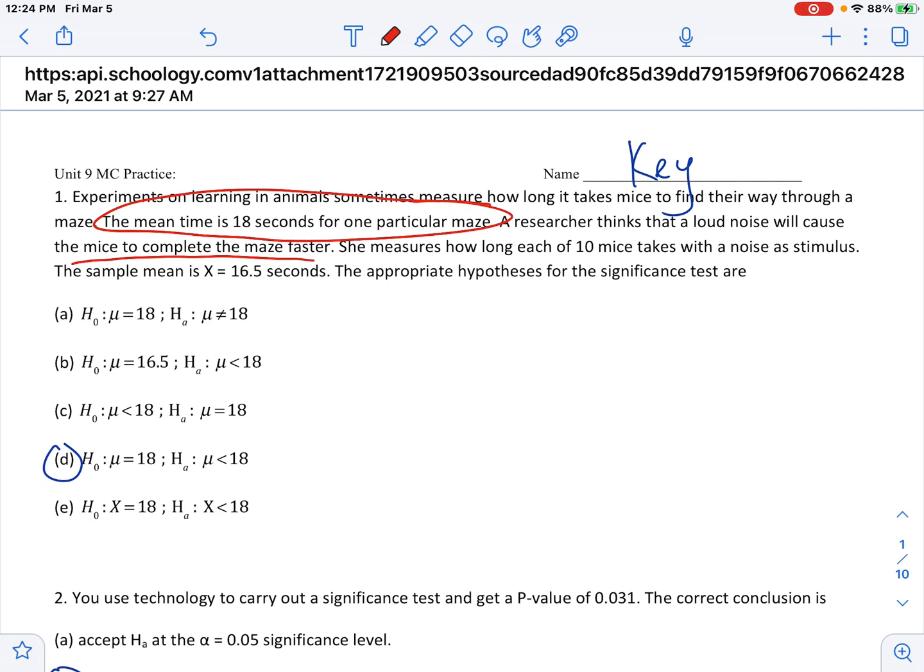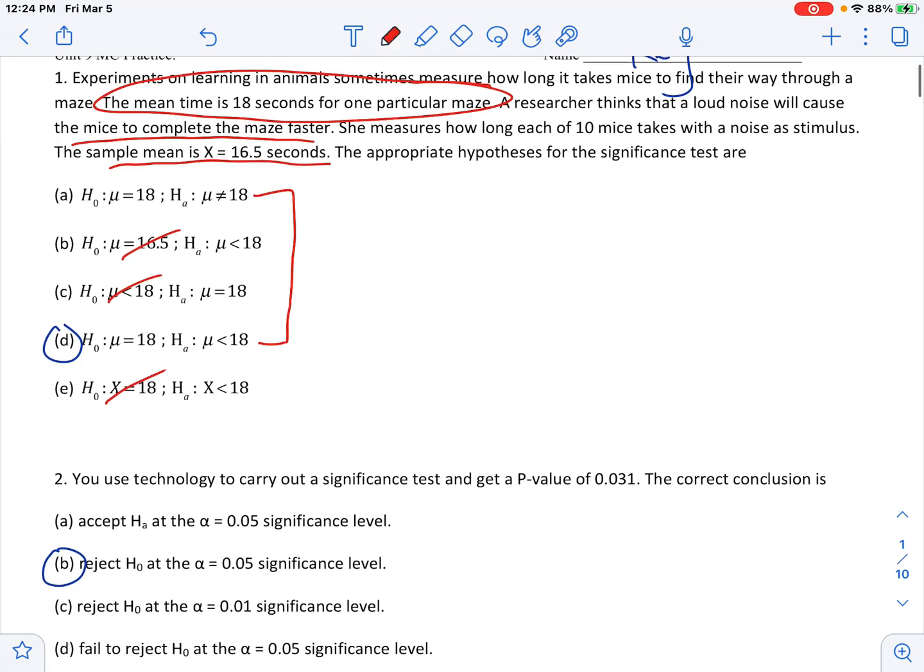Remember that when you do your null, it always has an equals to begin with, so that can't be right, and it's always with a population value, which means that can't be right. The sample mean is 16.5, so even though this says population mu, they give you a sample mean value, so that's not right. So the only two logical options are these two. This explanation would be whether or not it's different, not necessarily faster. Faster specifically means shorter time here.